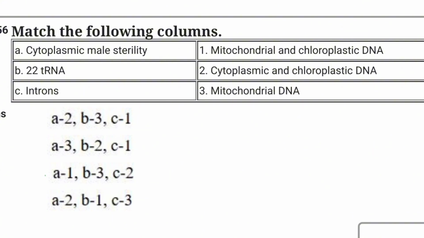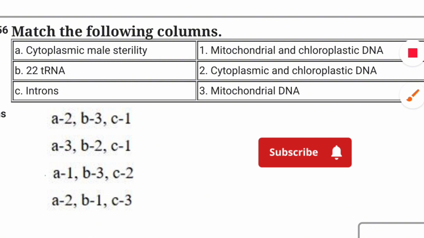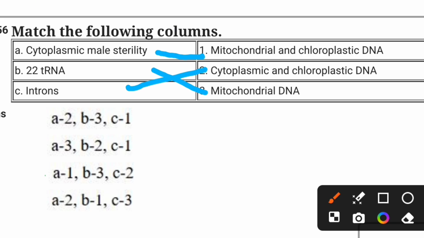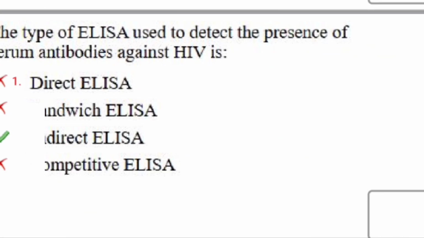Here also two lists are given. You have to match the list 1 with list 2. So list 1 consists of cytoplasmic male sterility, 22 tRNA, introns. So I'm going to match the list 1 with list 2. So cytoplasmic male sterility is related to mitochondrial and chloroplastic DNA. So 22 tRNA is related to mitochondrial DNA. So next one, introns are related to cytoplasmic and chloroplastic DNA. So option 3 is the correct answer. Let's see the next question.